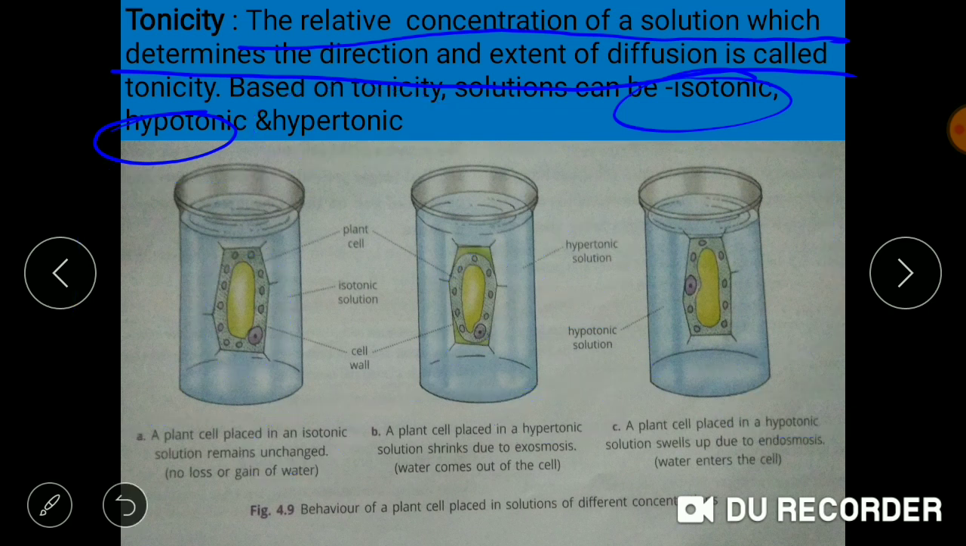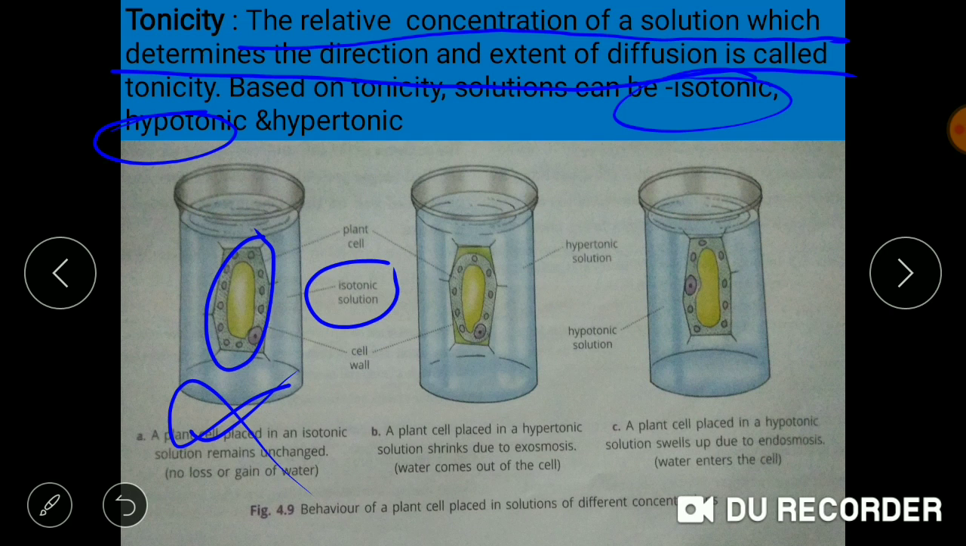Now we'll talk about the movement of water molecules based on the solution they are immersed in. In the first beaker, we have taken isotonic solution. Since the concentration of solute is equal in the solution kept in the beaker as well as in the plant cell, there will be no movement of water at all. In the first beaker, no movement is taking place.